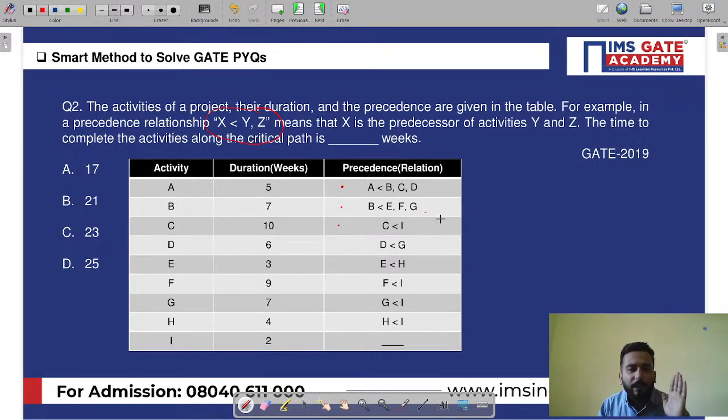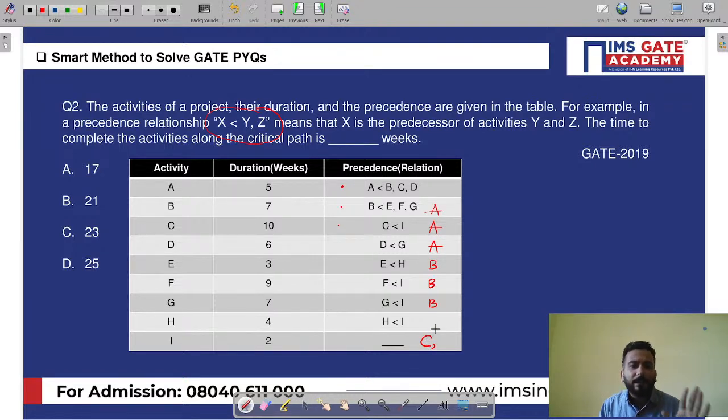So in the rows of B, C, D, I will simply write A. Similarly, in the second row, he says that B is the predecessor of E, F, G. So in the rows of E, F, G, I am simply going to write B. Similarly, in the third row, C is the predecessor of I. So in the row of I, simply write C.